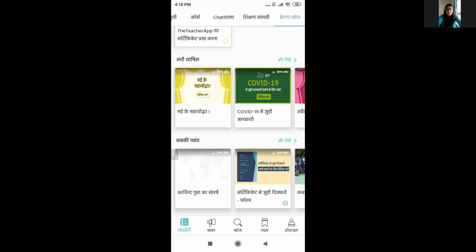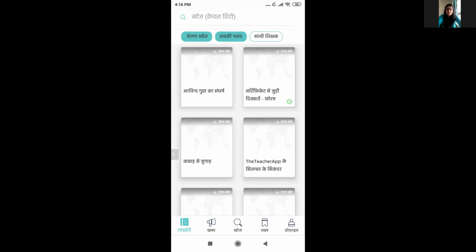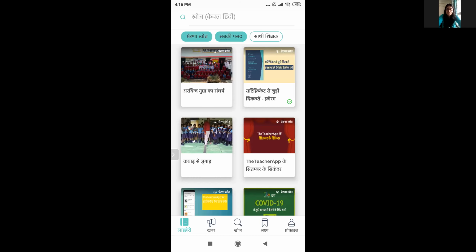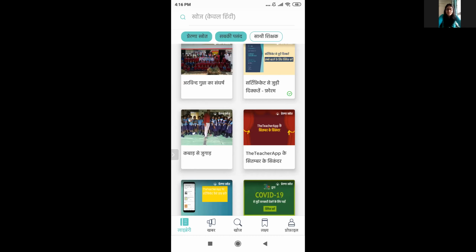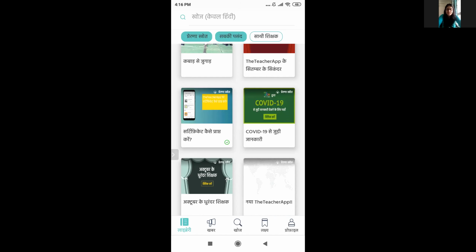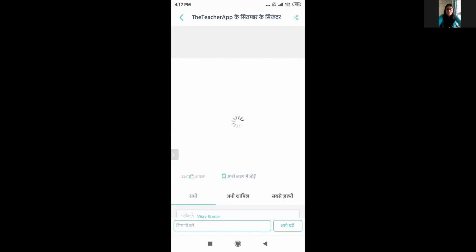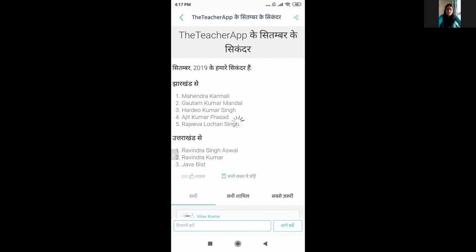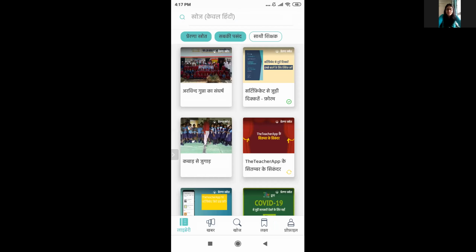So when I click on this Sabki Pasand Aur Dekhein, over here, as you can see, one of the videos is certificates se judi dikkatein. So you can see all the issues that they have addressed related to certificates. Over here, you can also find a video for certificate kaise prapt kare. You can find it on our YouTube channel also. We have linked one video which talks about the certification process only. So if you watch it, you will be able to understand exactly what I discussed right now.